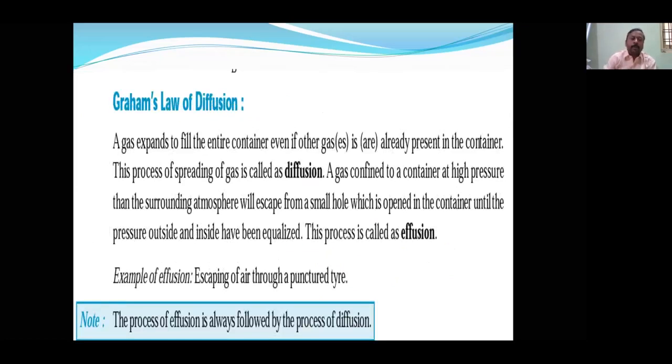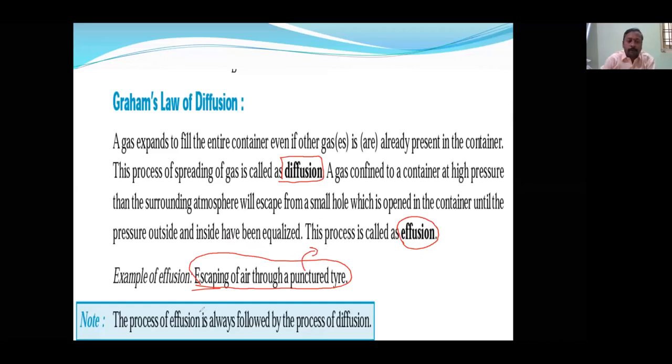Okay, now let's see the next one. Graham's law of diffusion. We have studied Dalton's law. Now it is the turn for diffusion. First of all, what is diffusion? Diffusion is simply intermixing of two or more gases. And if the diffusion takes place through a small hole, then it is called effusion. Effusion is simply escaping of air through a punctured tire, for example.